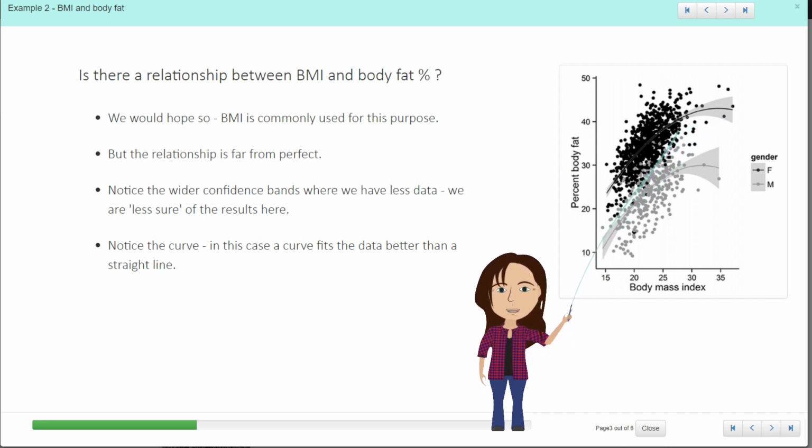You can also see here that they have fit a separate line for the males and the females, and that's not unexpected for a measurement like body fat. And they haven't represented age on this graph. That would be quite tricky, to put another variable on the graph and still make it easy to read. And you can see that we've got a shaded band in here for the confidence intervals, and we're a lot less sure of this relationship at this end where we have less data than we are in the middle, similar to the one I used in the lecture.